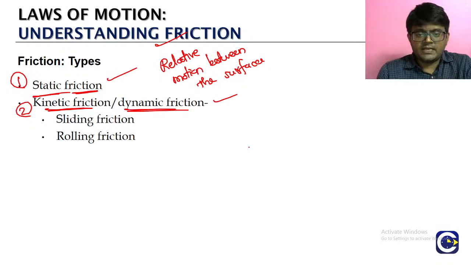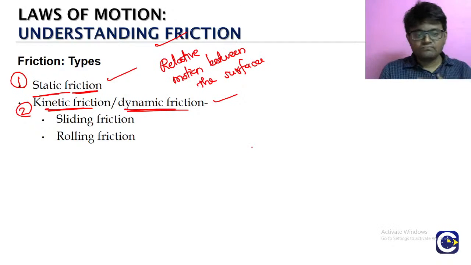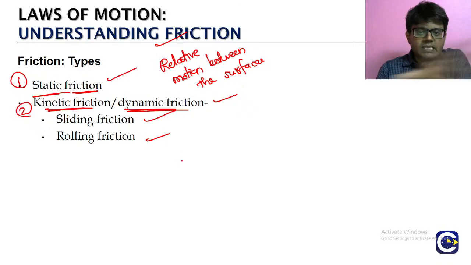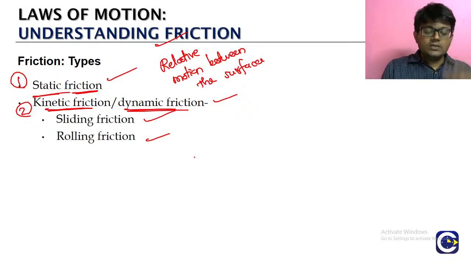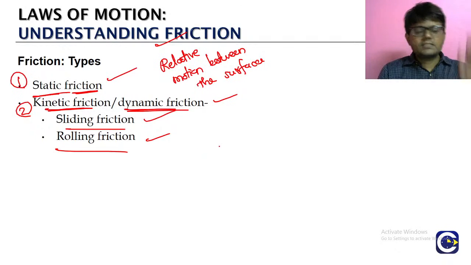Kinetic friction இன்னொரு நேம் dynamic friction. Okay, so kinetic friction பார்த்தீங்கன்னா we can have two subtypes. ஒன்னு sliding friction சொல்லலாம், இன்னொன்னு rolling friction. பார்க்கலாம், we'll see all these things in detail. Okay, first we'll start from the static friction.